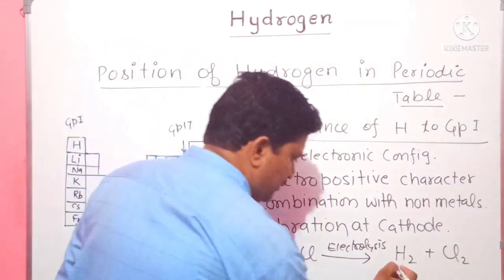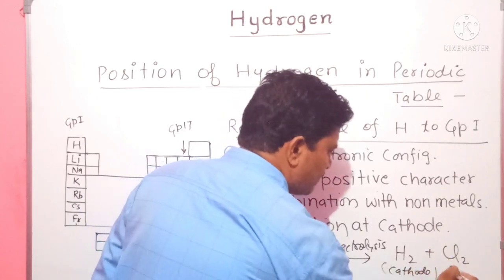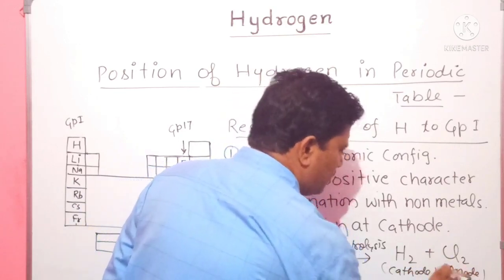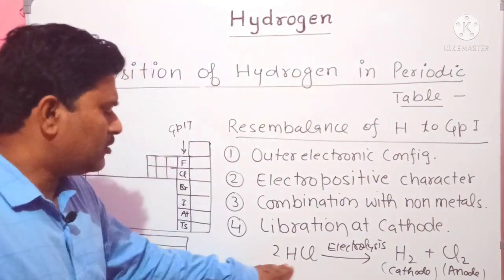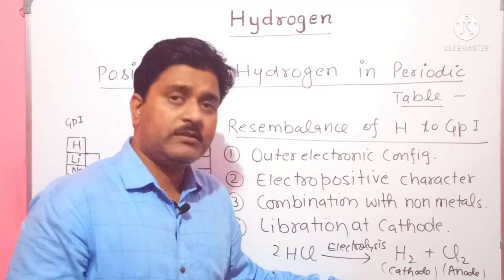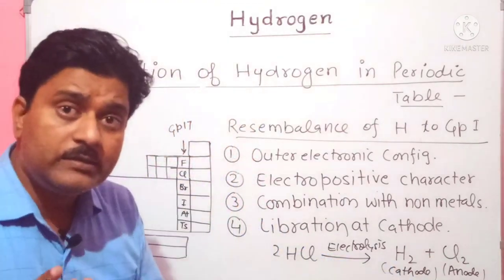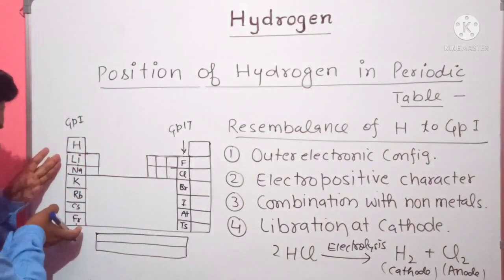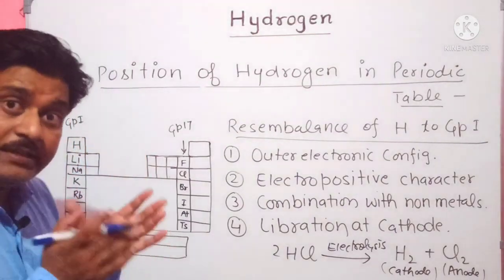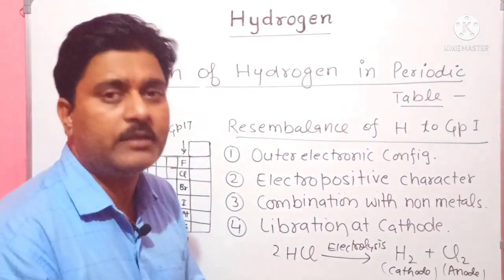Hydrogen gas is produced at the cathode. Similarly, chlorine gas is formed at the anode. So when electrolysis of HCl occurs, hydrogen forms at the cathode and chlorine at the anode. Similarly, other alkali metals like sodium, potassium, rubidium, when they undergo electrolysis, are also formed at the cathode.